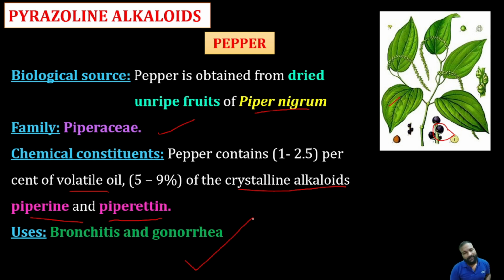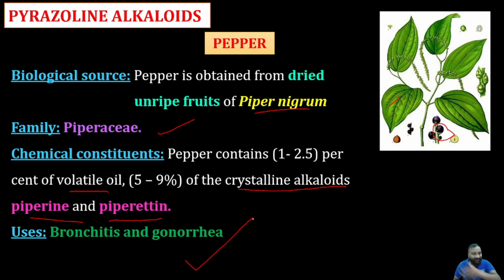The source is Piper nigrum, obtained from dried ripened fruits, belonging to the family Piperaceae. The chief chemical constituents are piperine and piperatine, and apart from that, 5 to 9% crystalline alkaloids are there. It is used in bronchitis and other respiratory diseases and gonorrhea. So this is about the alkaloids, my dear aspirants.